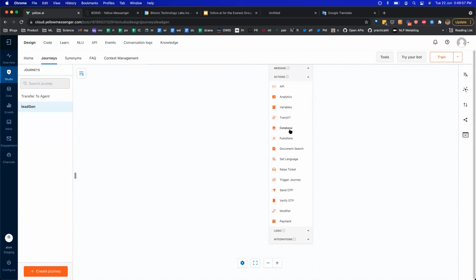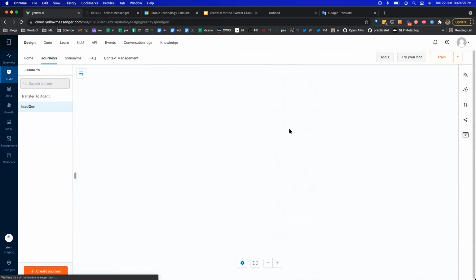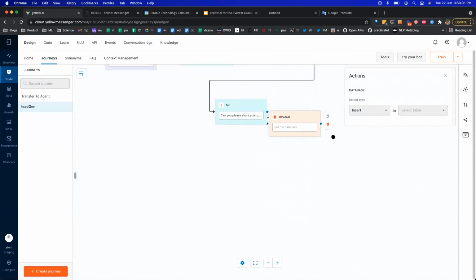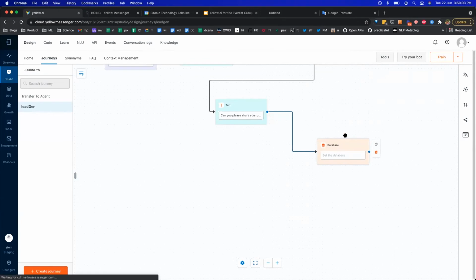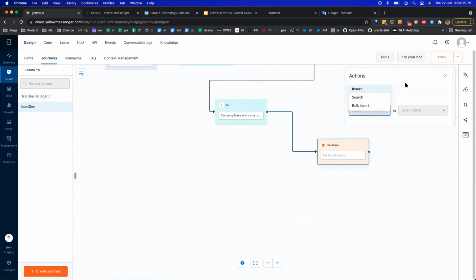In our case, we just want to push this to the database. I'll attach a database node over here. In the configuration, it asks me what kind of operation I want to do. So I want to insert and select the table. Now, if you notice, there is no table in our bot right now, so let's quickly go ahead and create a new table.